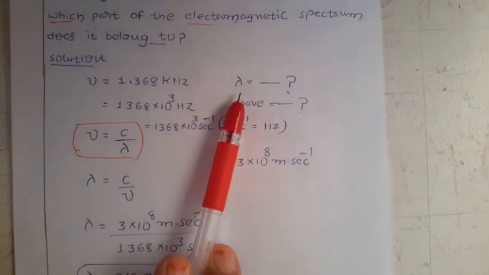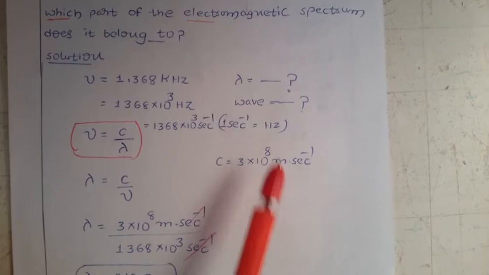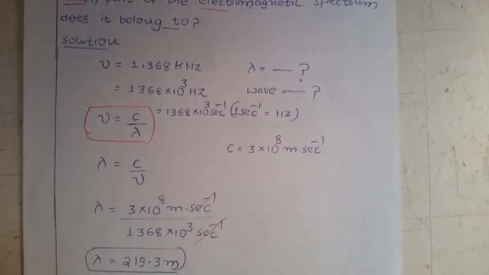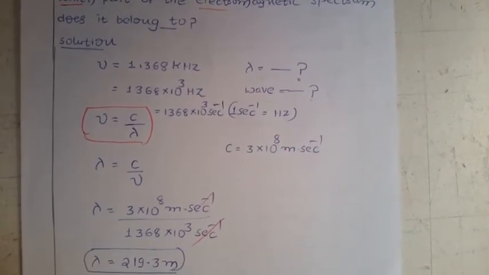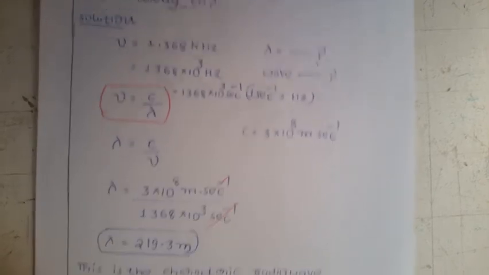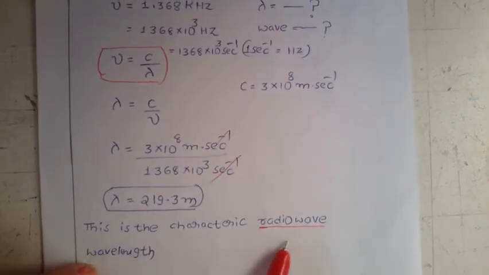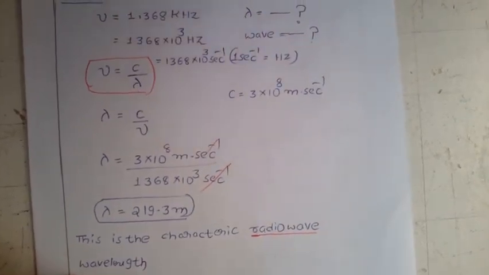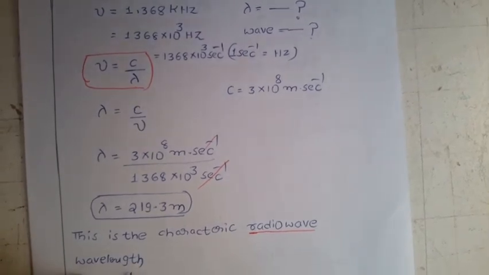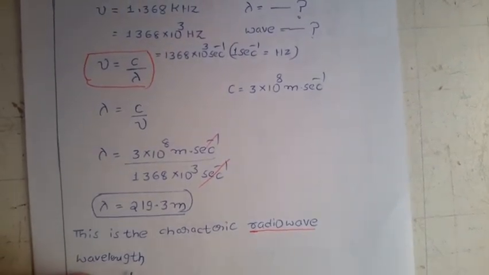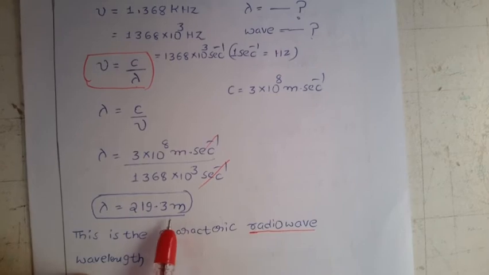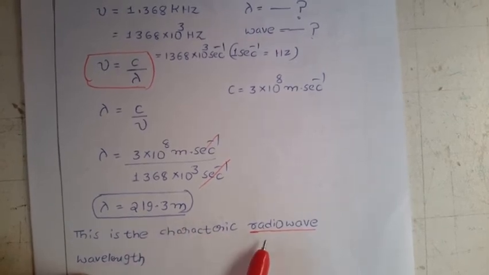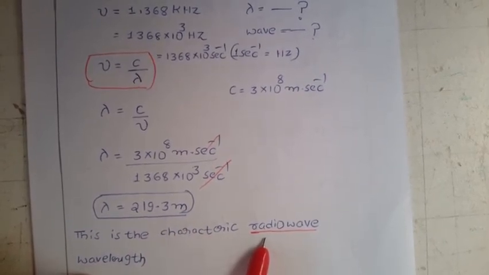This one question is over. Next, what they ask, okay, here this is the characteristic radio wave wavelength. We just now discussed the electromagnetic spectrum. In that, this value belongs to which wave? Radio wave.